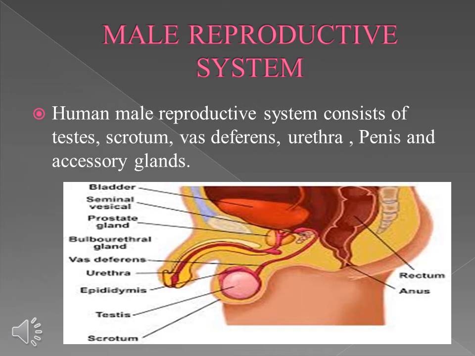The male gametes, that is sperms, are produced within the male reproductive system. Sperms are small unicellular structures with a head, middle piece and a tail. The human male reproductive system consists of testis, scrotum, vas deferens, urethra, penis and accessory glands.